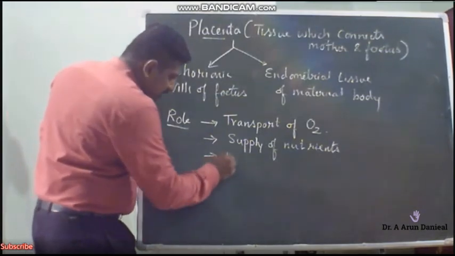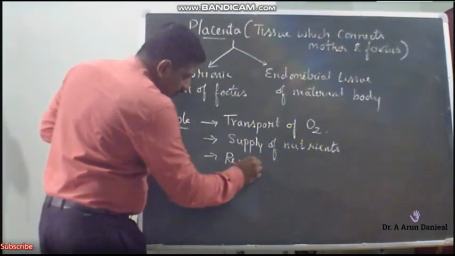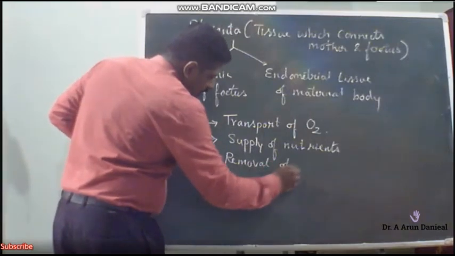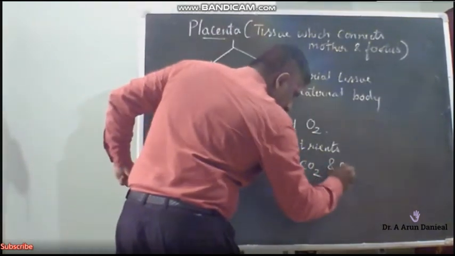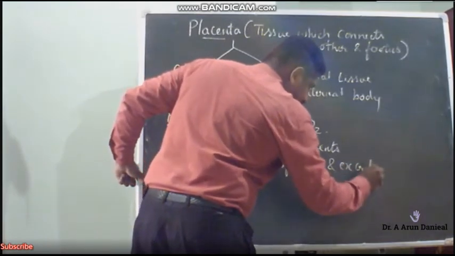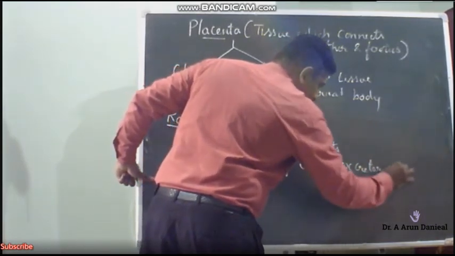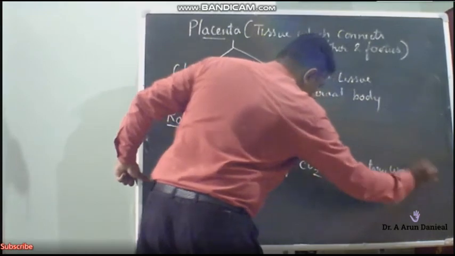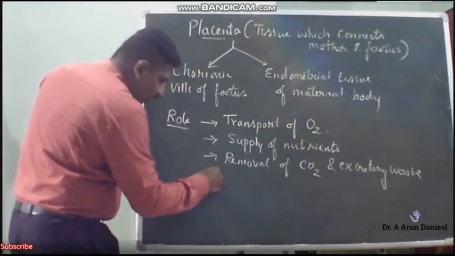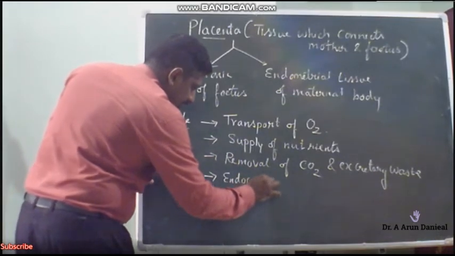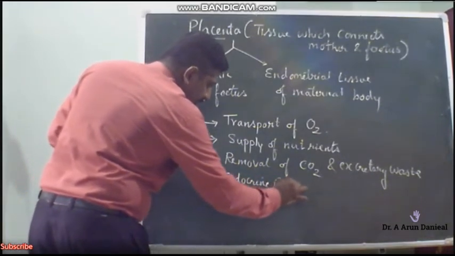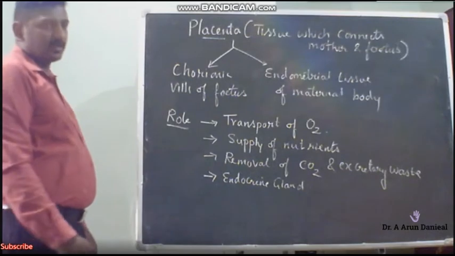The next one is removal of carbon dioxide and the excretory waste. The placenta also acts like an endocrine gland.